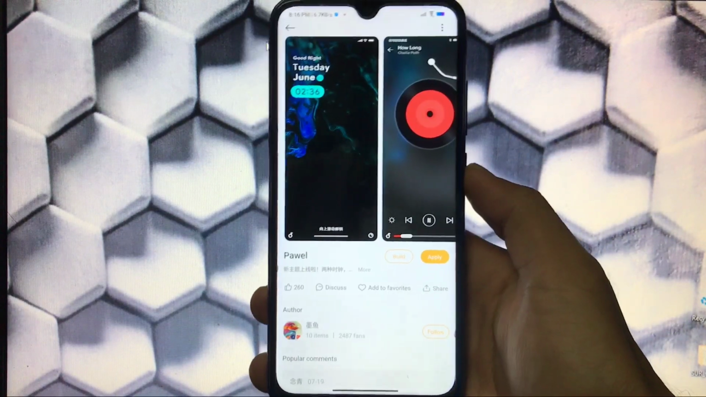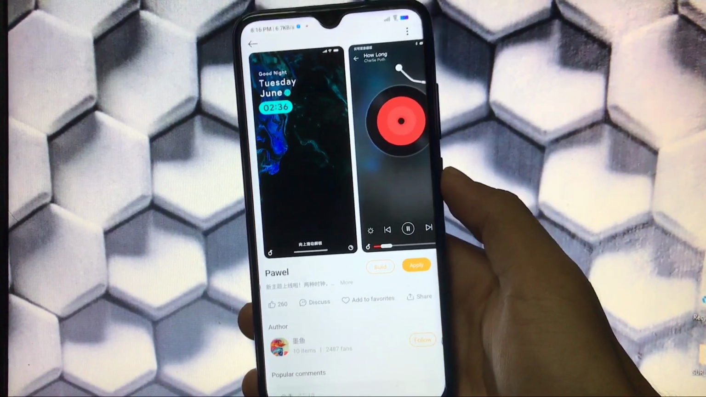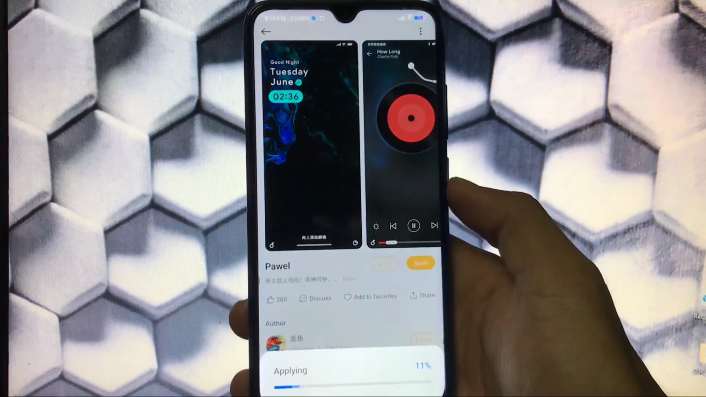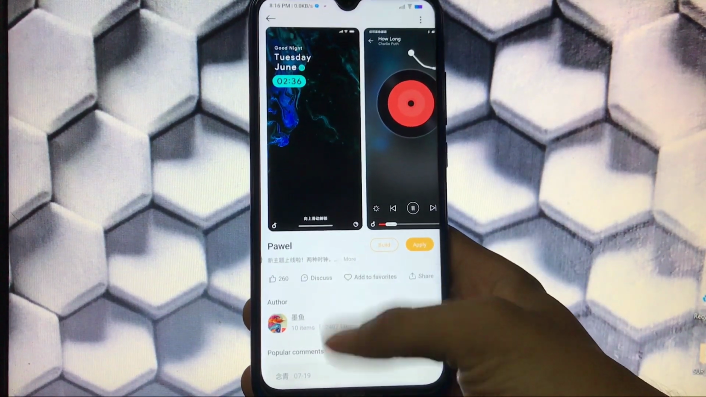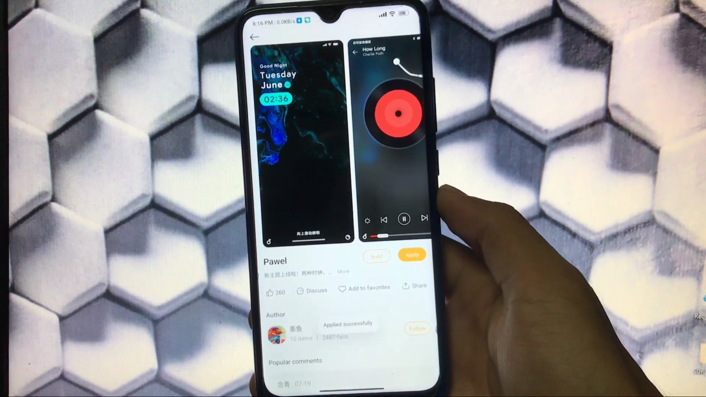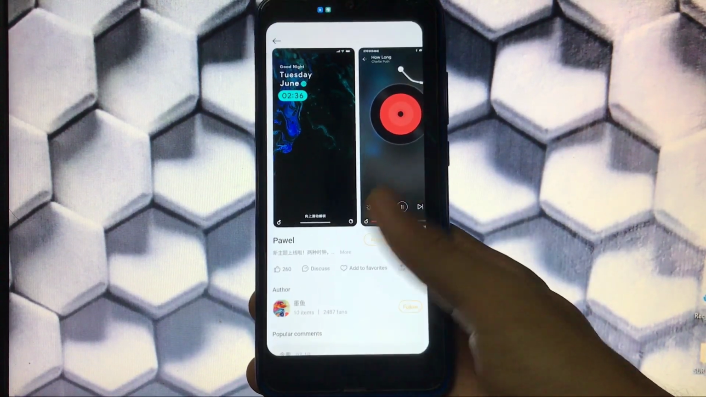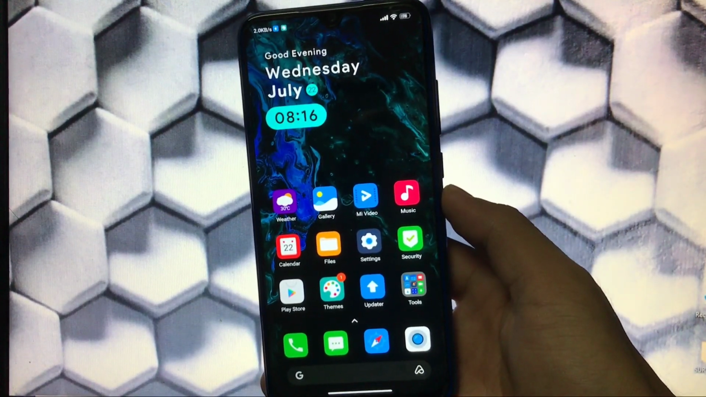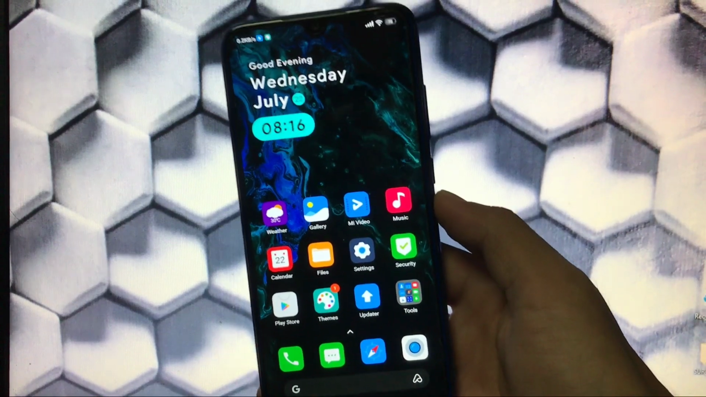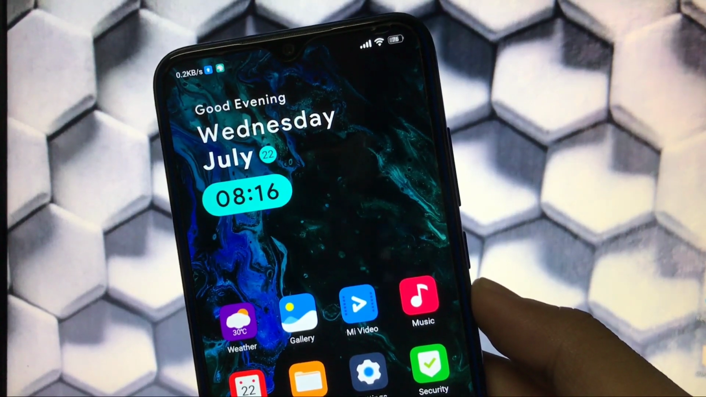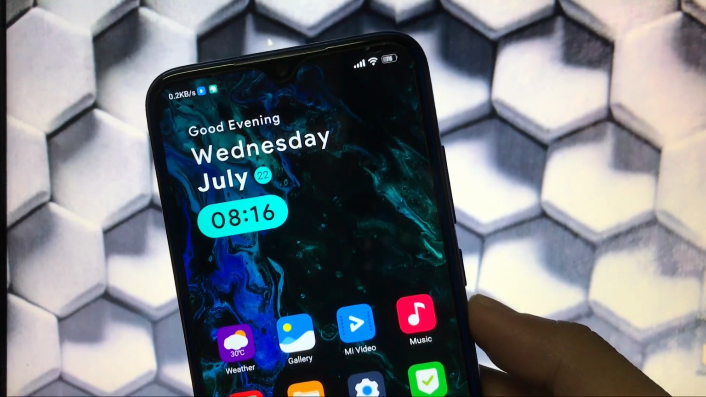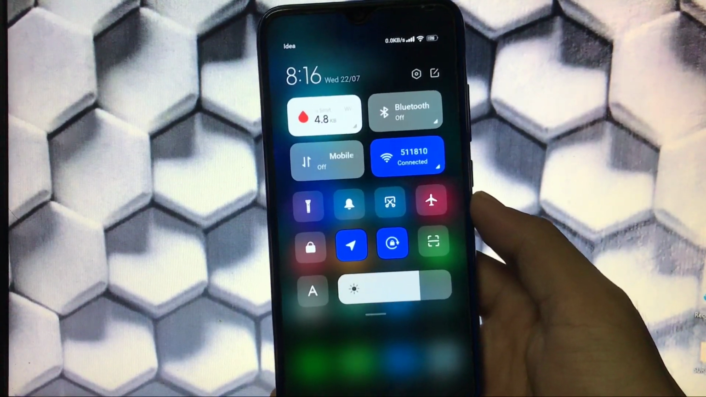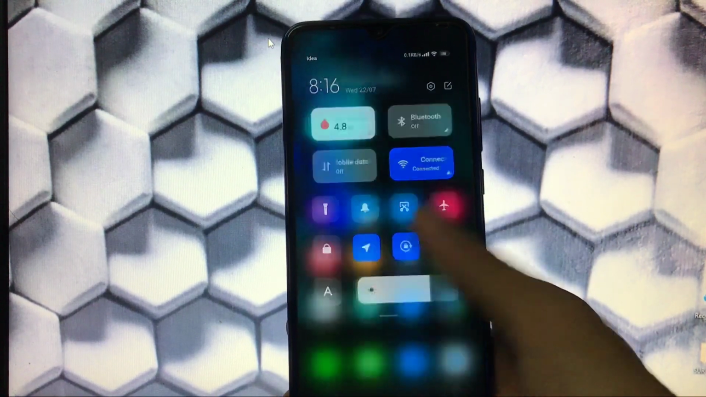Okay, let's move on to the other theme right now, and the name, as you can see, is Pawel, and if you get it in the theme store then it's good, and if you don't get it you will get the MTZ file for sure. And after applying this theme, how this theme will look, I'm just telling you, this is one of the great themes I have ever used. Because of the home screen, the icons, and one of the coolest things is this widget looks pretty impressive. The status bar icon looks nice, your control center icons look nice. This is one of the great themes I have ever used.